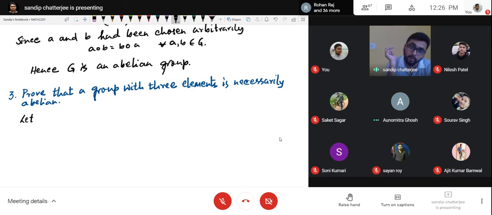Then will the closure property hold? See, if I consider a set with two elements, 1 and 2, and my operation is multiplication, will it be a group? Will the closure property hold?